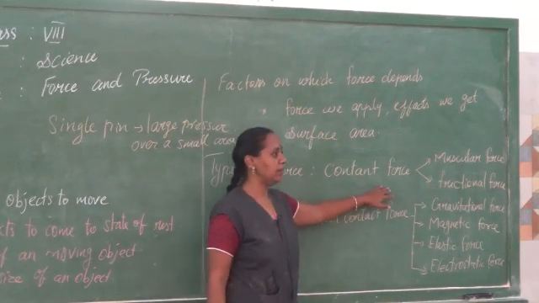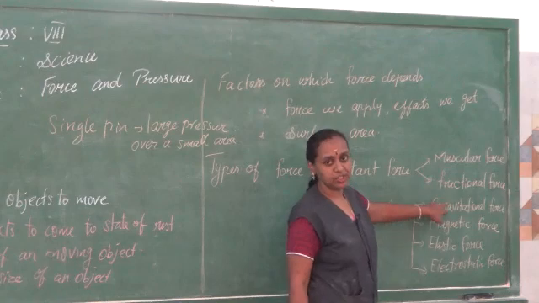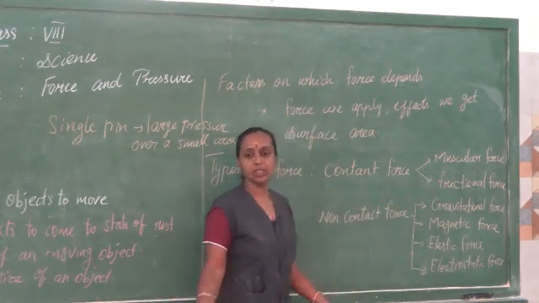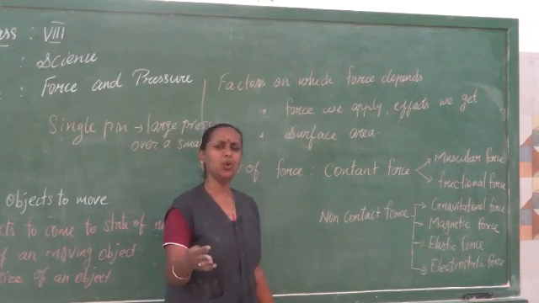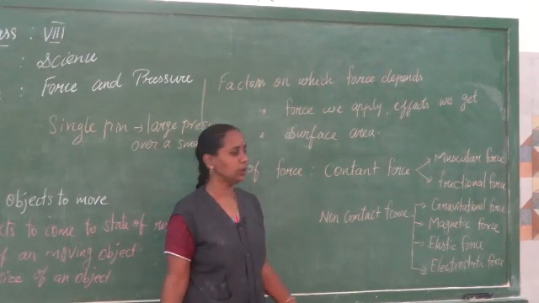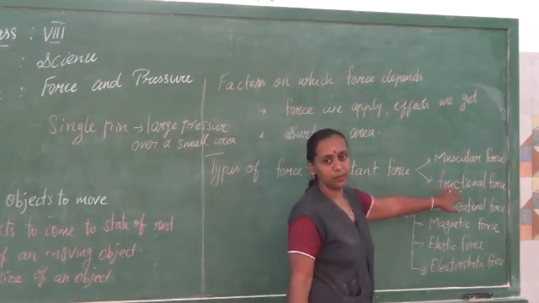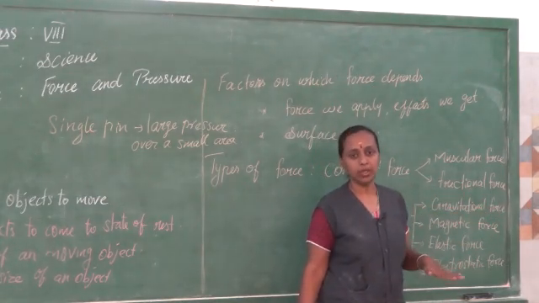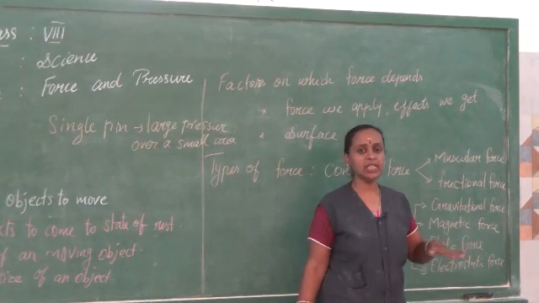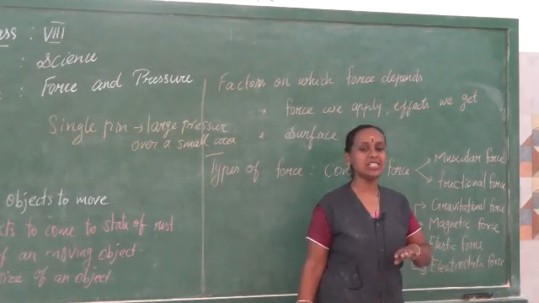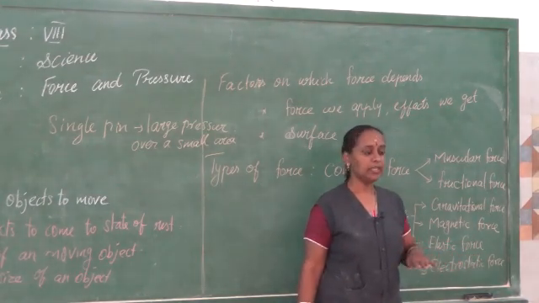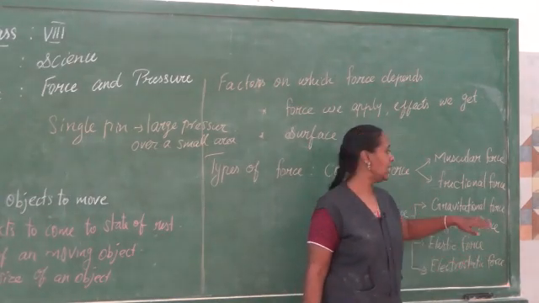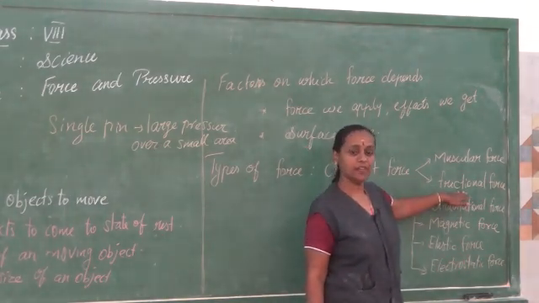Contact force is nothing but muscular force and frictional force. We apply muscular force to lift a book or to open the door or whatever actions we do. And the next one is frictional force. Without frictional force, we can't stand on the ground. On ice glaciers, we can't walk properly because there is no friction. But on plain land, we can walk because it exerts a force called frictional force.